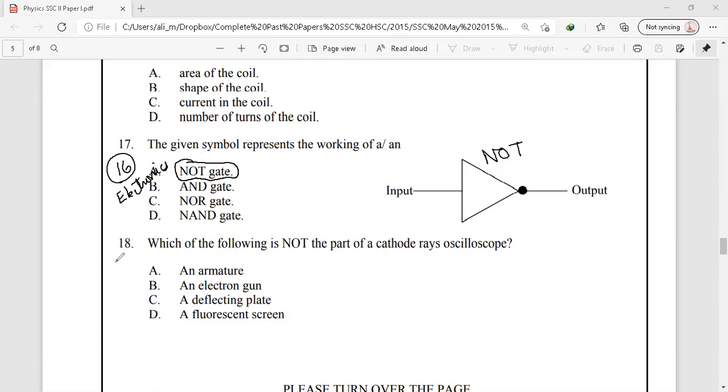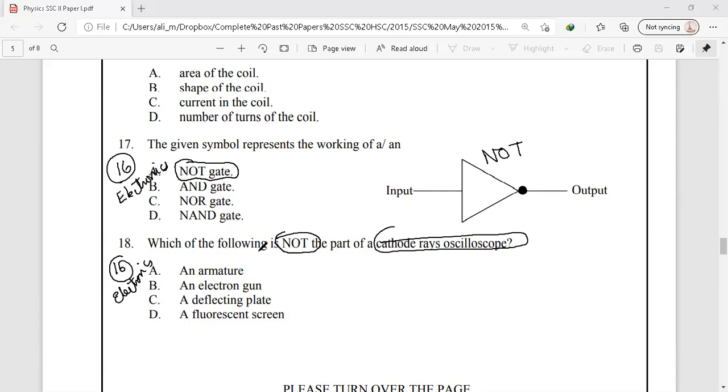Next question number 18, that is once again from our same chapter number 16, electronics. Which of the following is not a part of cathode ray oscilloscope? We know that the basic parts of a cathode ray oscilloscope, CRO, are an electron gun and a pair of deflecting plates, and finally we have a fluorescent screen at the end.